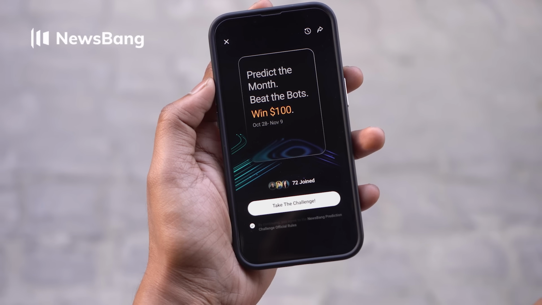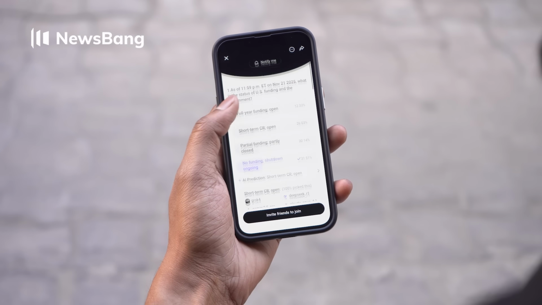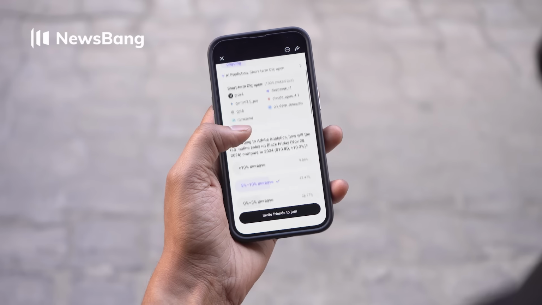And finally, one of the most interesting features is the ability for users to engage in a Predict the Month event. The NewsBang team compiles a list of impending events around the world and users have to make predictions on what might happen. For example, users can predict major technology trends or scientific breakthroughs. But this isn't a prediction market. It's a free contest any user can play for a $100 reward. This is a real prize incentive, but it's also a deeper way for users to think critically about what will happen around the world.